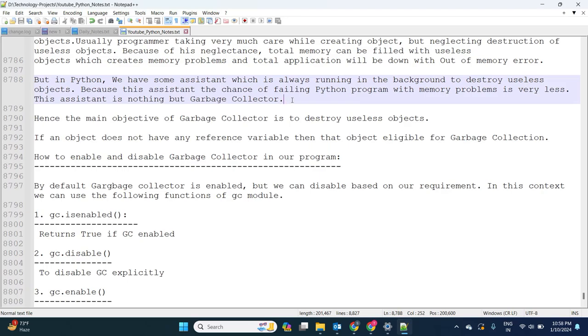This assistant is nothing but the garbage collector. Hence, the main objective of the garbage collector is to destroy useless objects. That means when an object is no longer required in future, the garbage collector destroys it to improve the performance of the application. If an object does not have any reference variable, then that object is eligible for garbage collection.